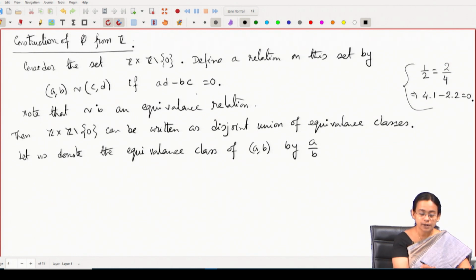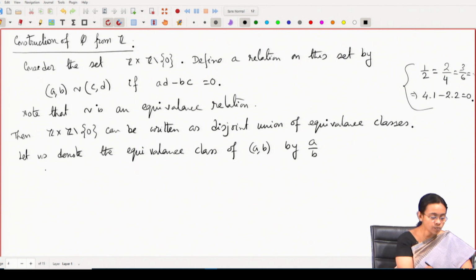So, among these equivalence classes, we can see that the rational numbers are nothing but the equivalence classes. If you consider the rational number one half, this is an equivalence class, and not only this, I can have many other numbers. So, 2 by 4, 3 by 6, all these represent the same equivalence class, the same rational number one half.